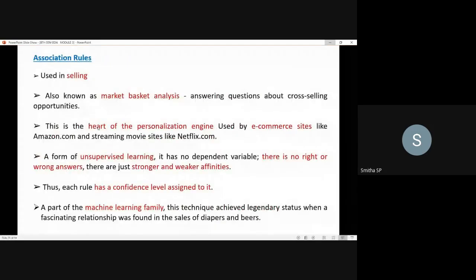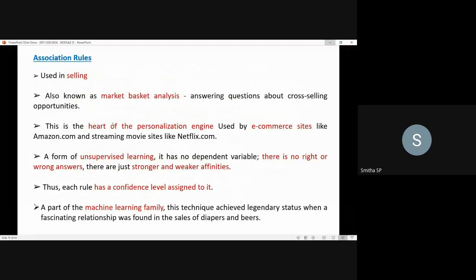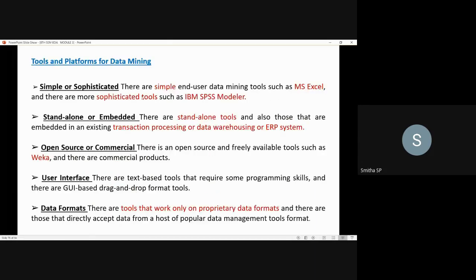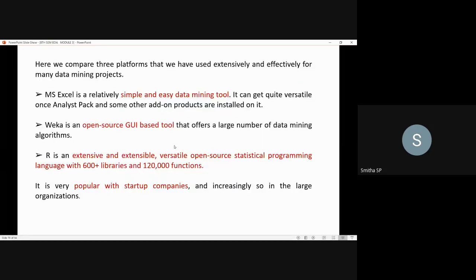In our last session, we discussed cluster analysis and association rules, which are unsupervised learning data mining techniques. We also discussed tools and platforms for data mining, and we looked at this table, which shows the comparison of the popular data mining platforms.